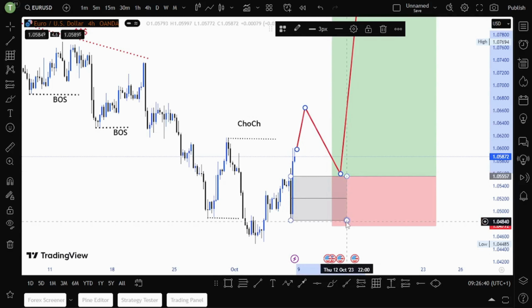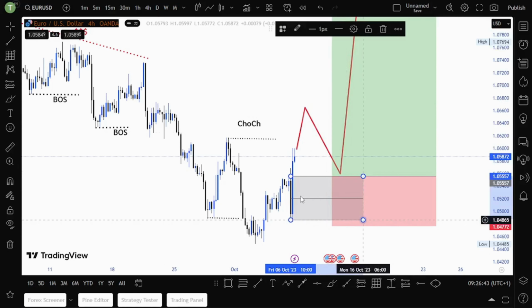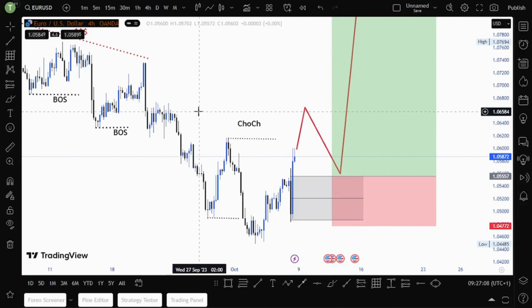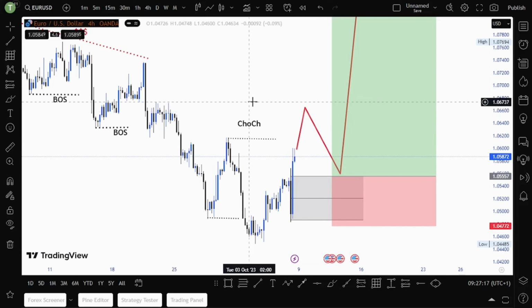You cannot enter at any zone, guys. You must look out for zones that you know, okay, this is the zone, I think this zone will hold. Check the higher probability zones, and those zones must be on higher time frames like H4, mostly H1, H4 and daily. Those are the most reliable supply or demand zones that you can rely on, that you know price will reverse there. Don't rely on zones on M30, M15, M5 or M1, because there are a lot of fake outs on those lower time frames. So we focus on the higher time frames.